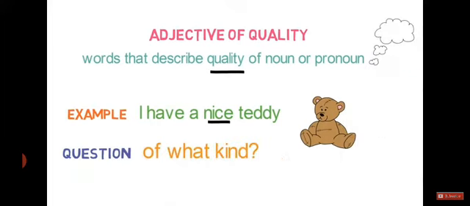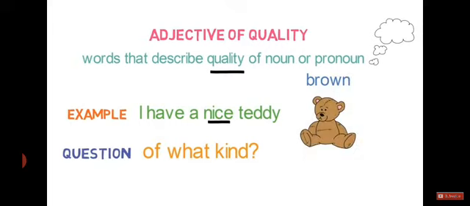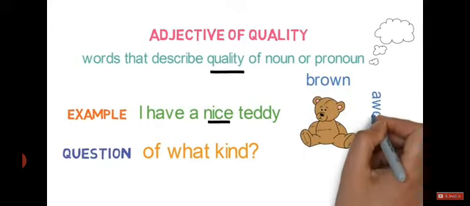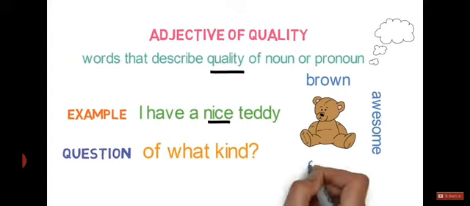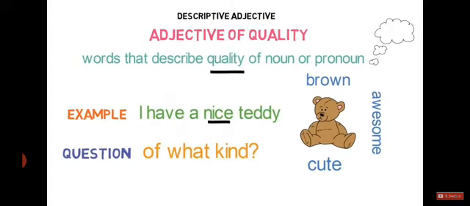Now, can you think of more such qualities of the teddy? Someone may say that this teddy is brown in color, or someone may say it is an awesome teddy, or it is very cute. So, brown, awesome, and cute are the qualities of the teddy. Adjective of quality is also referred to as descriptive adjectives. Now, let's look into the next type.